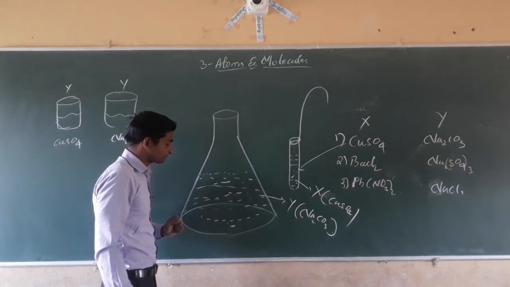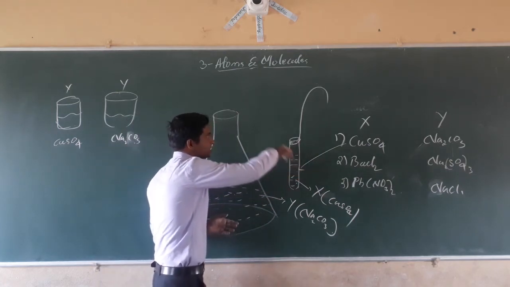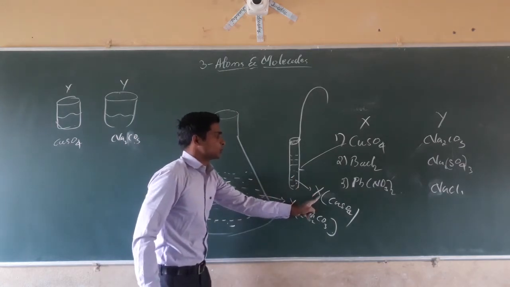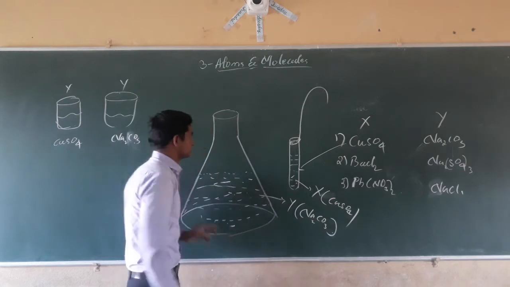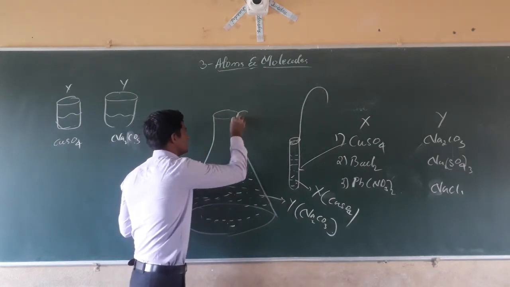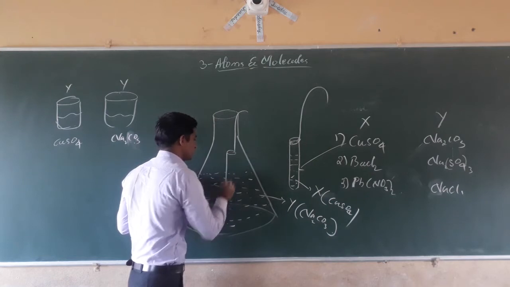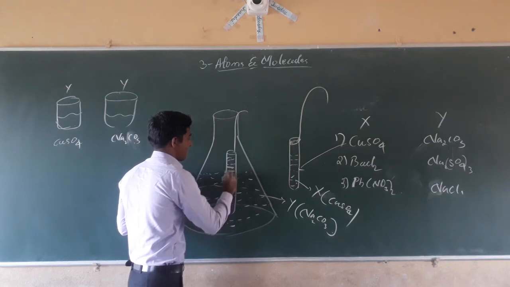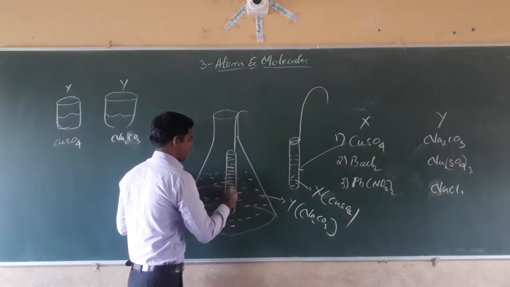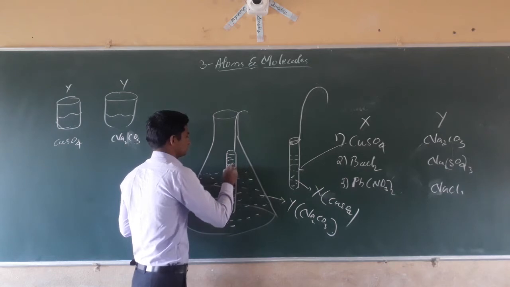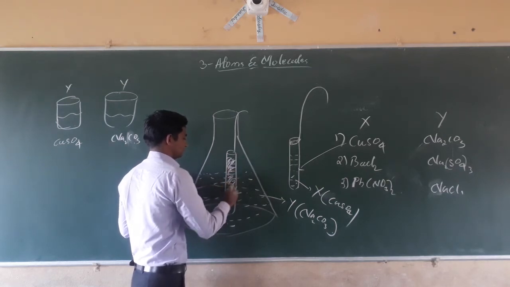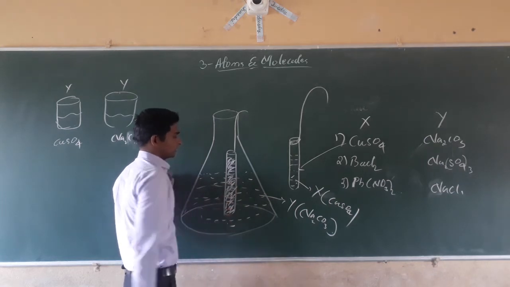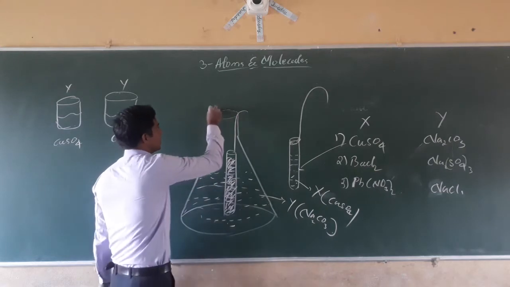Next, dear students, insert the ignition test tube. Insert the ignition test tube that contains the X solution, that is copper sulfate solution. That is, insert the ignition test tube. The ignition test tube we have inserted contains X, and we have to put a rubber cork.